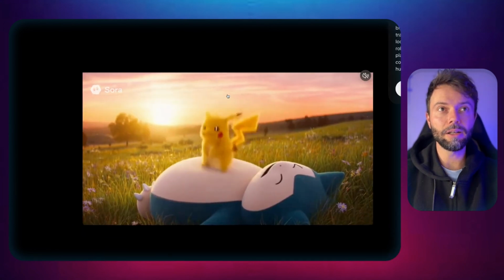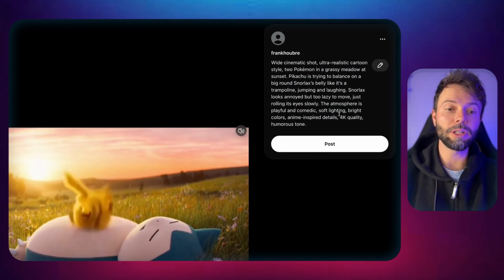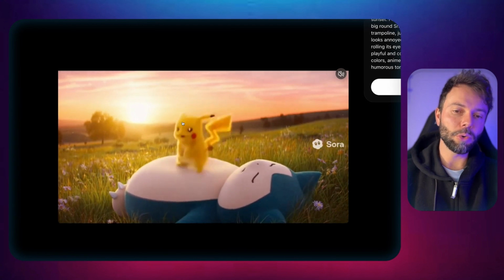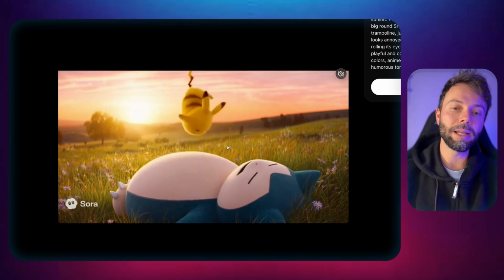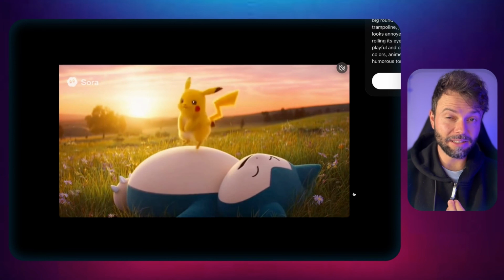In this test here, I didn't give it any image at all, but I gave it a carefully crafted prompt where I wanted a cute scene between Snorlax and Pikachu. And you can see, sure, the eye here is a bit poorly defined, and at the end, once again, Pikachu gets split in 2, but everything else is already incredibly impressive and usable.